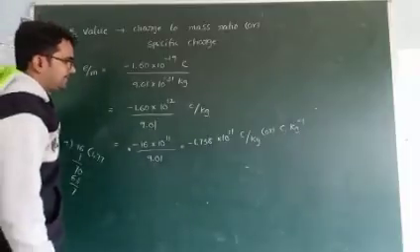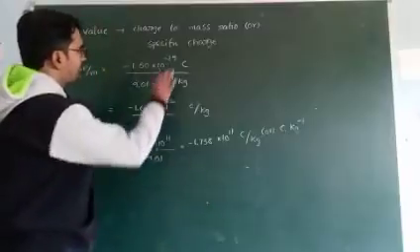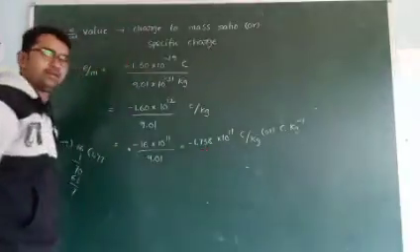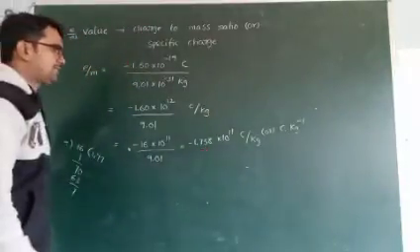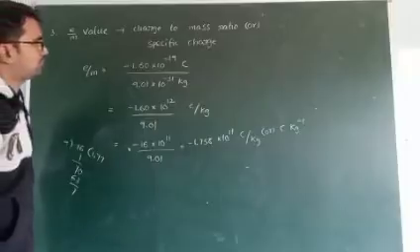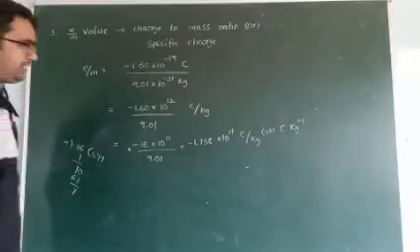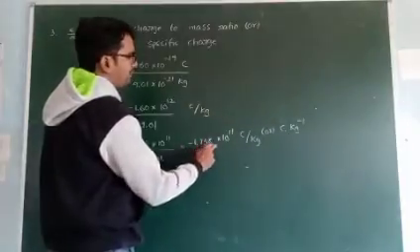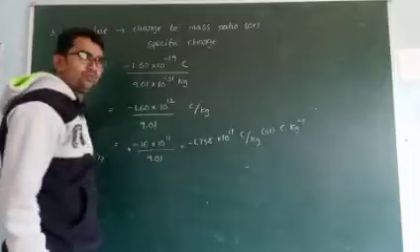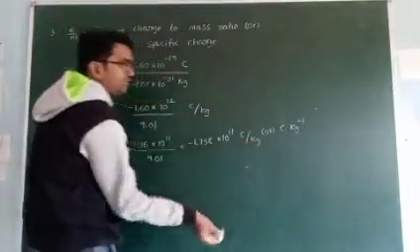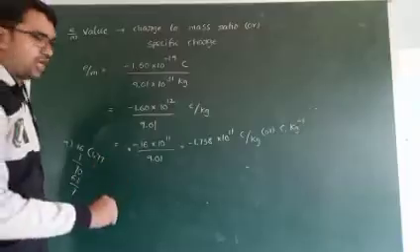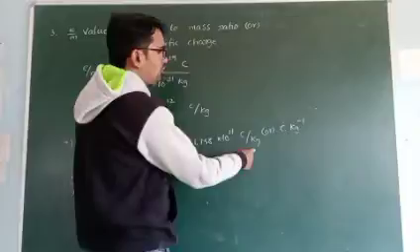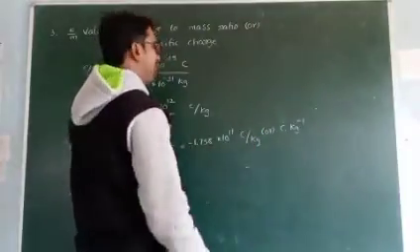So just remember this, no need to calculate all these steps. Directly remember this value. The e by m value, charge to mass ratio or specific charge of electron, is minus 1.75 into 10 to the power of 11 coulombs per kg. If we convert this into grams, 1 kg means 1000 grams, 1000 means 10 cube, which moved to the numerator is 10 to the power of minus 3.